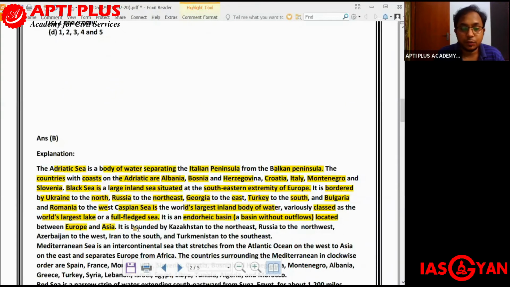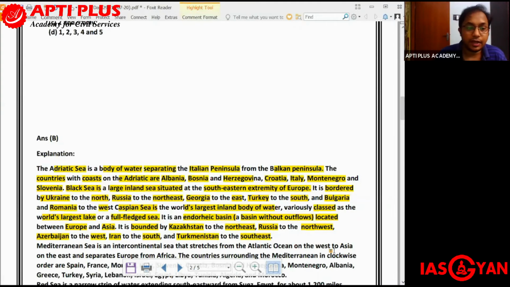Now, which are the countries which border it? It is bounded by Kazakhstan to the northeast, Russia to the northwest, Azerbaijan to the west, Iran to the south, and Turkmenistan to the southeast. So to the southeast we have Turkmenistan.